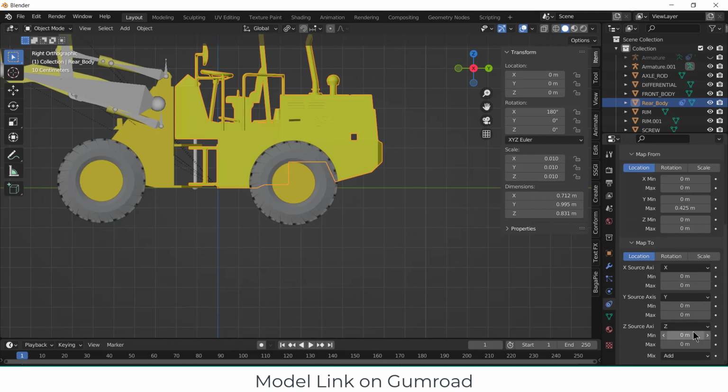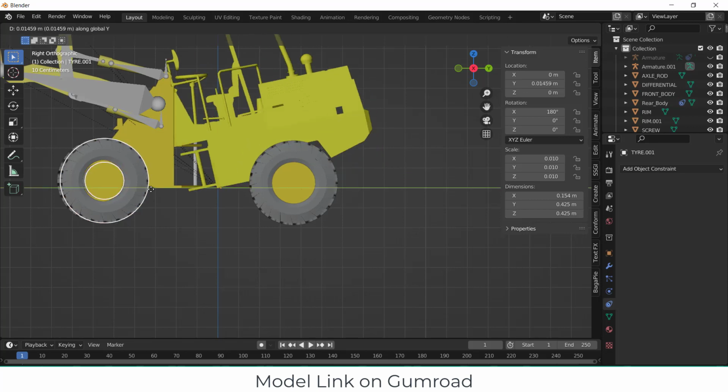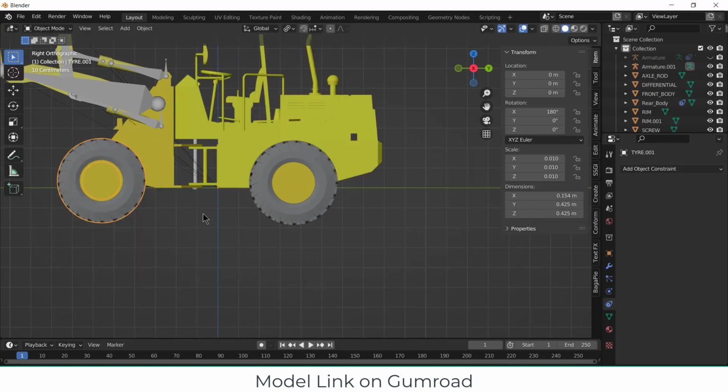Map to, so I want to rotate on the X axis. Go to rotation, and it's getting from Y max 360. So let's see, G Y.